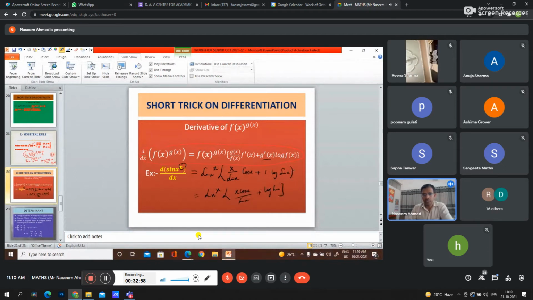So in two steps we can get the answer of the whole question. If we use the traditional method, we will need 1 to 1.5 pages to solve this question. But by using this formula, or you can say trick, we can solve this question in 2 steps. And here is the answer for you.